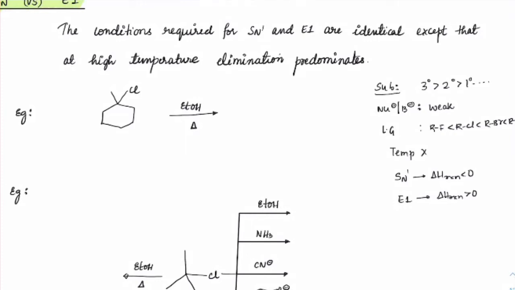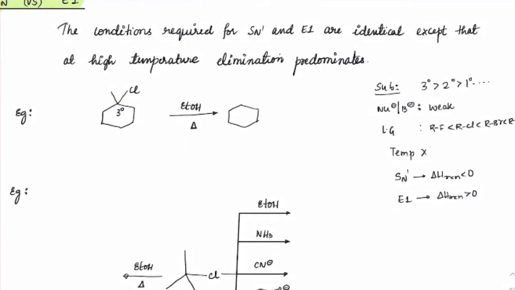Now if you react a third degree alkyl halide here with EtOH, which is a weak base as well as a weak nucleophile, and this is the ethanolysis or alcoholysis which we are doing, and the minute this heat symbol is given, you can understand that we can get multiple products here.